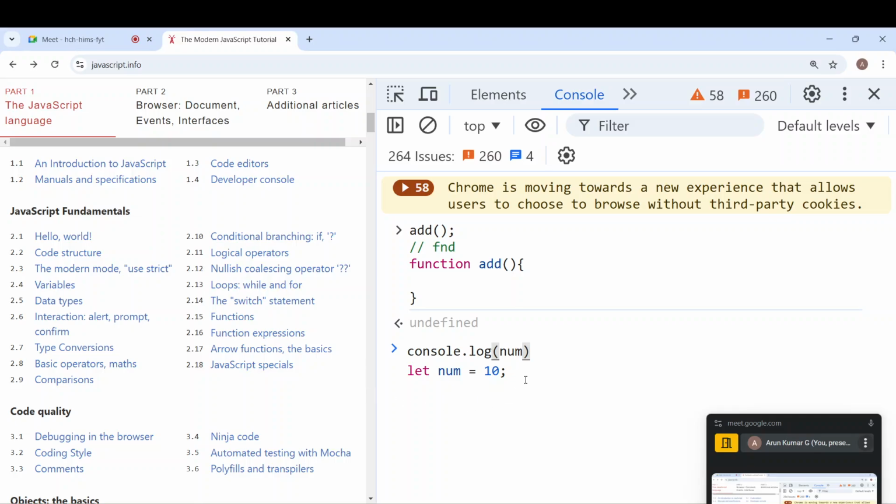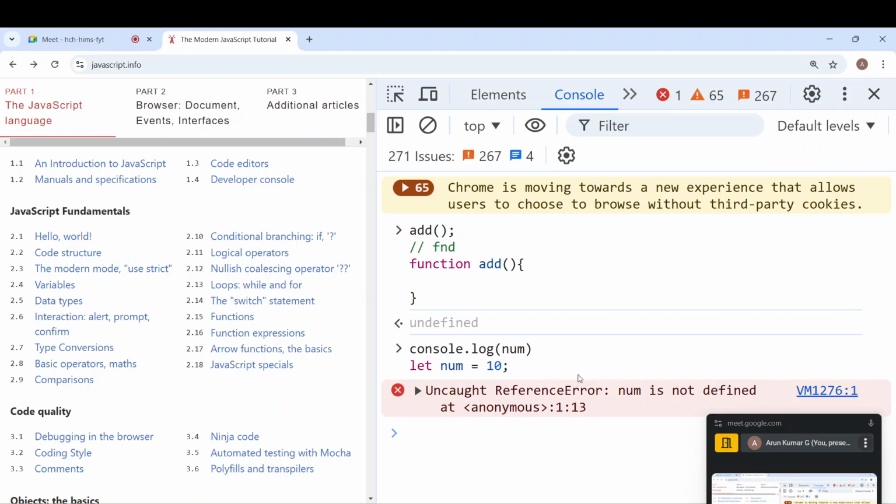Why error, Ajay? Not declaring num. Yeah, you have not declared num. Instead of not declared, here it says you cannot access the value until it is initialized. You'll get a reference error. Hoisting error basically. You cannot access it, or reference error only. Num is not defined. You are trying to access it.